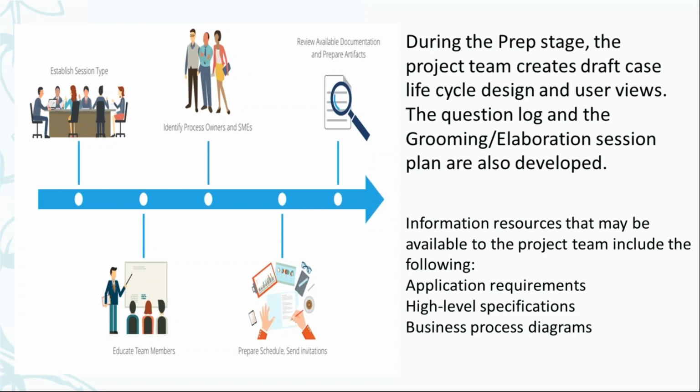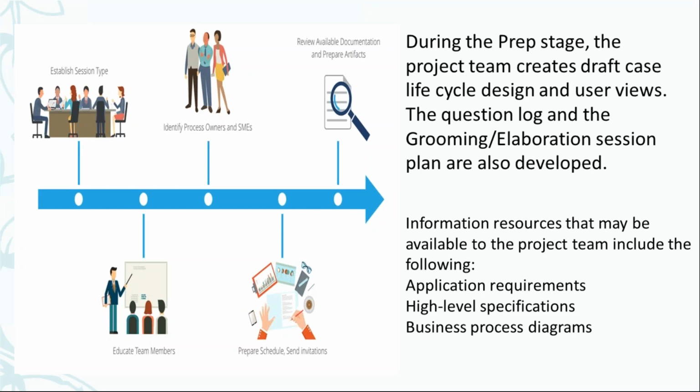But educate team members means who is educating whom? I think the business architect needs to educate the other members, right? Yeah, that's right. Nobody is going to educate the business architect. Then he needs to conduct sessions with the SMEs separately and get the business knowledge from them.